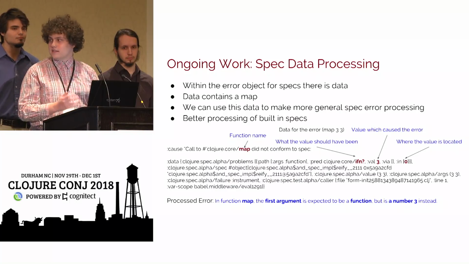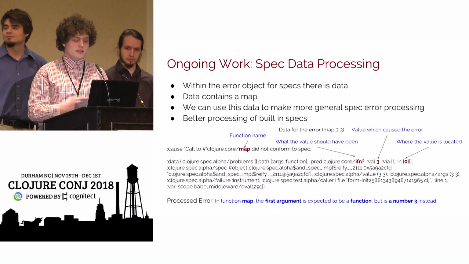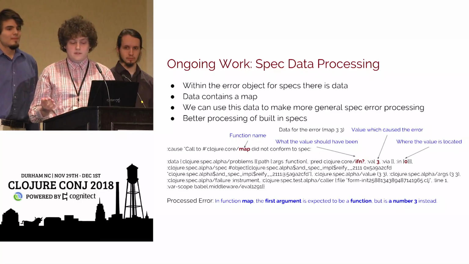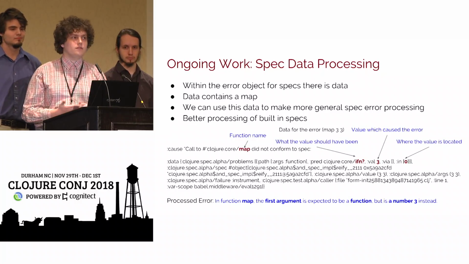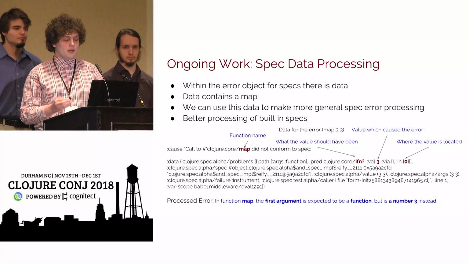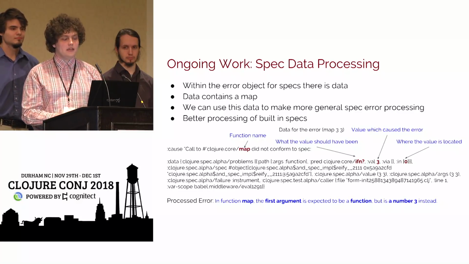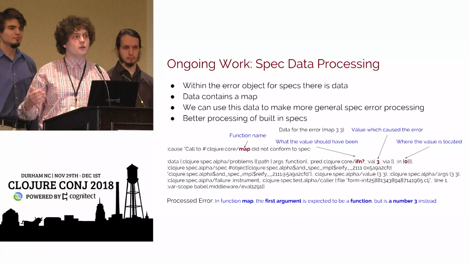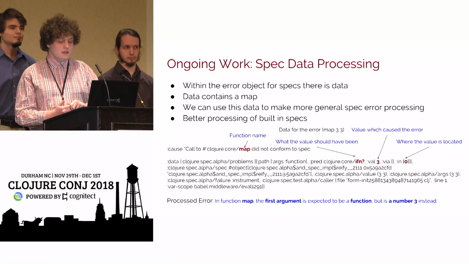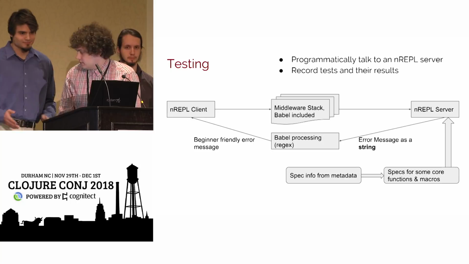Below, I have the processed error here. It says, in function map, the first argument is expected to be a function, but it's a number 3 instead. That's the same sort of error that we were seeing before. But in those highlighted spots, that is where we have put it into a template. This is actually from our in-development version at the moment. All right, and I'll go into RJ for testing.